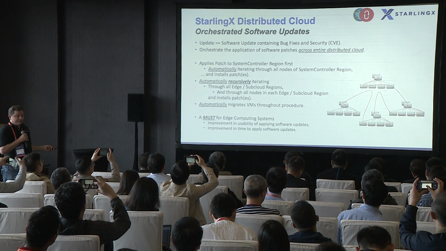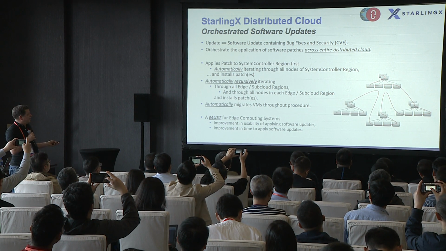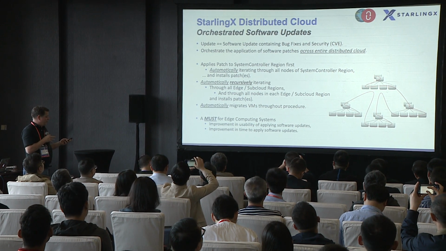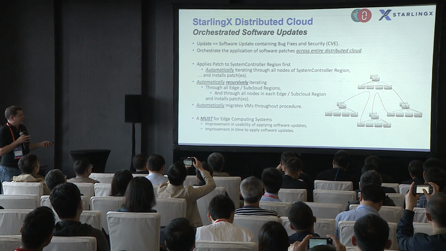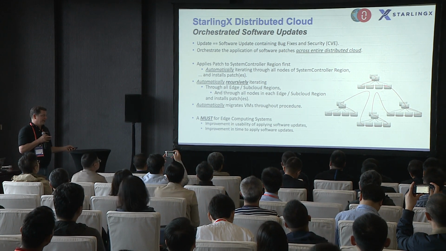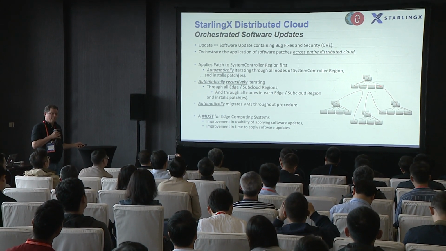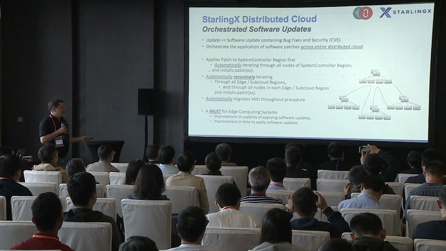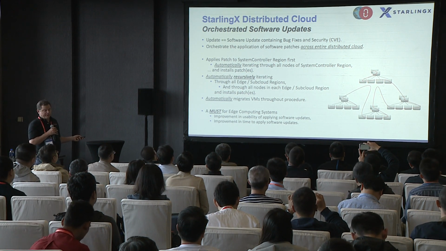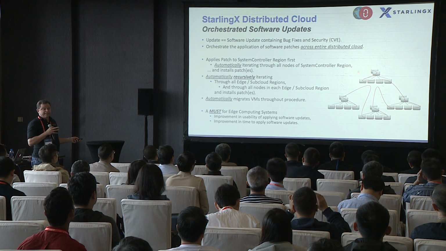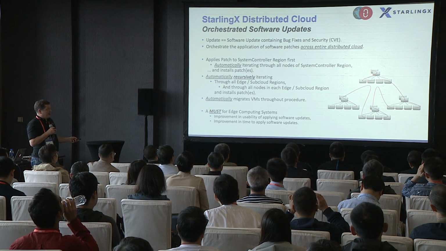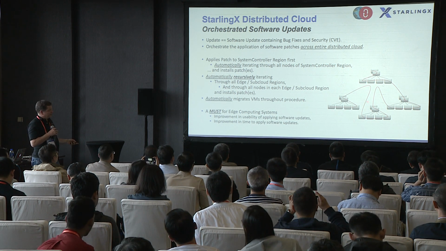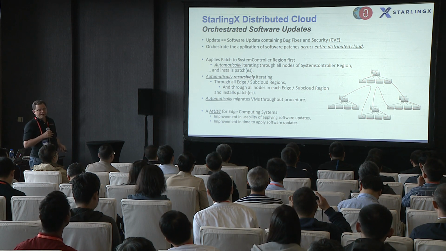So software orchestration. This hasn't really changed since 1.0. We continue to support it in 2.0. Basically, StarlingX itself had a software orchestration tool that supported applying software updates to all the nodes in a particular StarlingX cloud through a single command. And in distributed cloud, that orchestration tool was enhanced to iterate through all the edge clouds and then recursively through all the nodes within the edge cloud to apply that